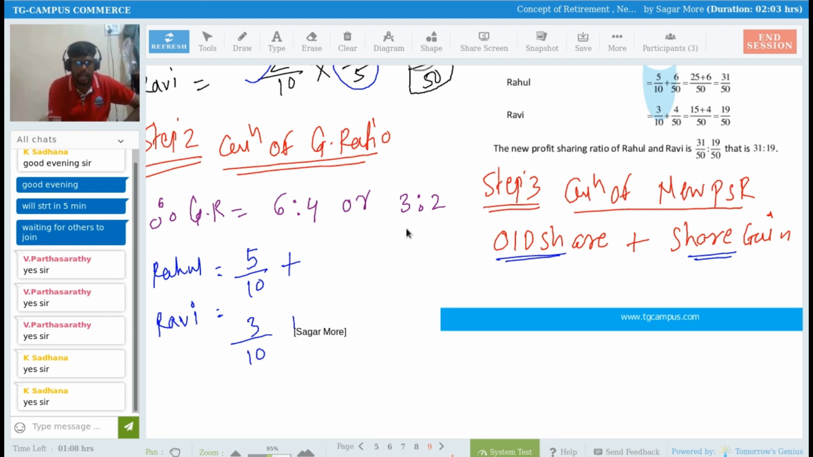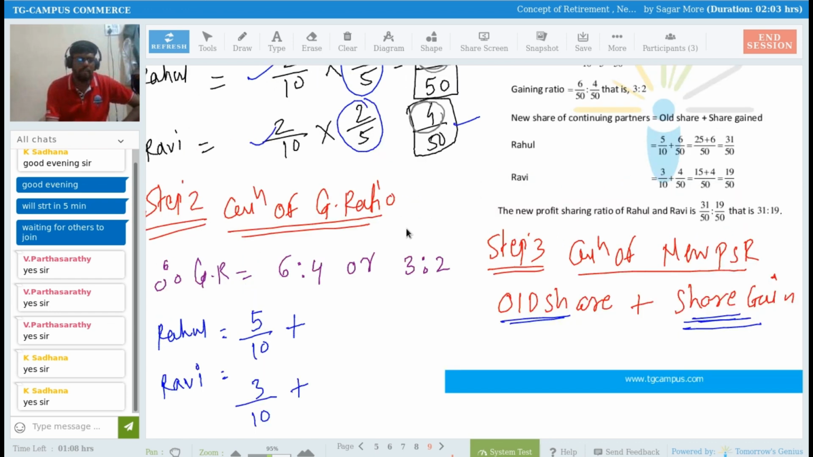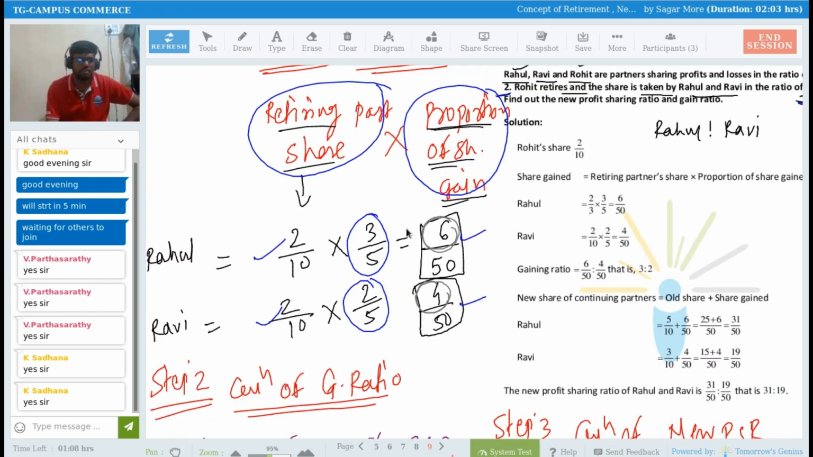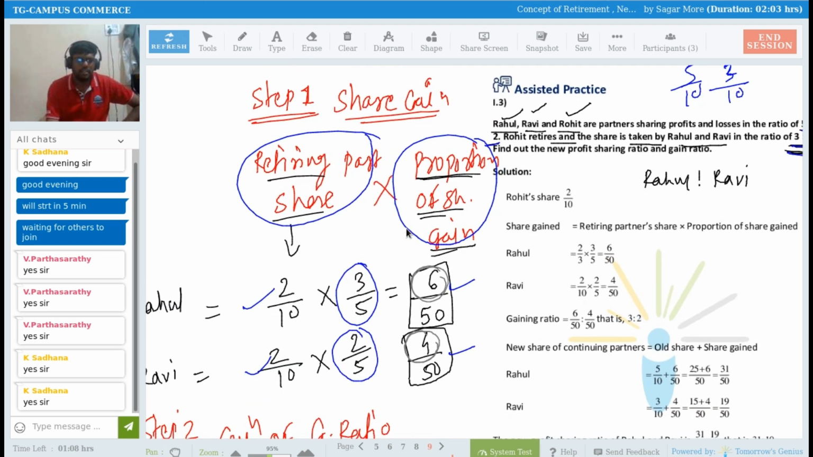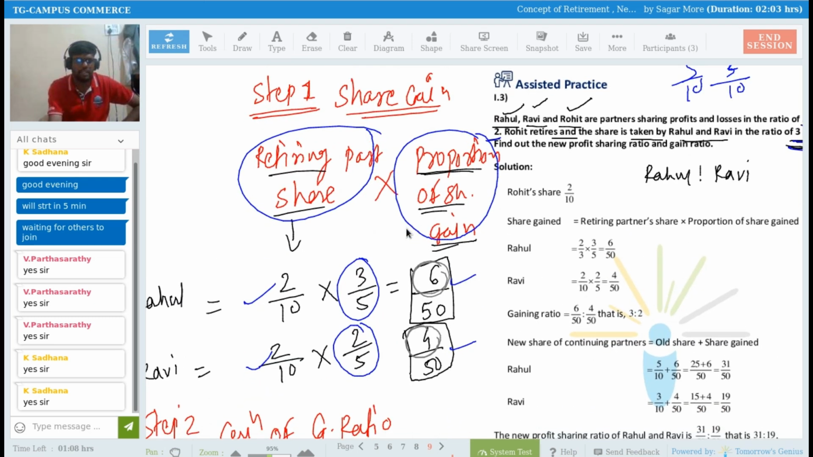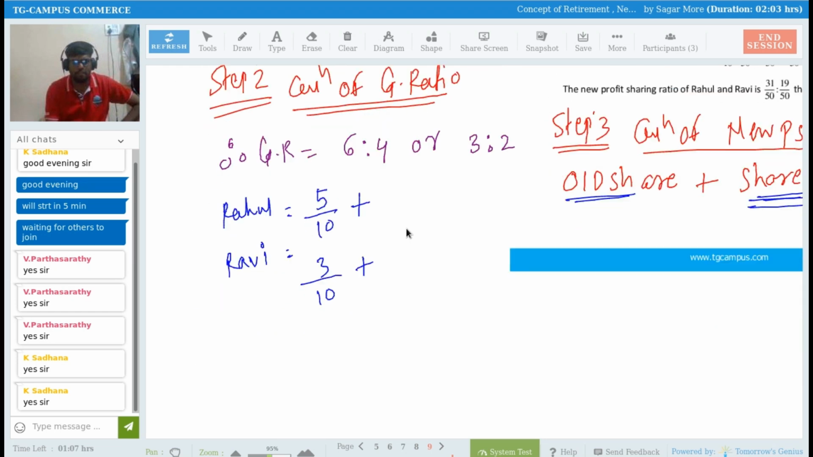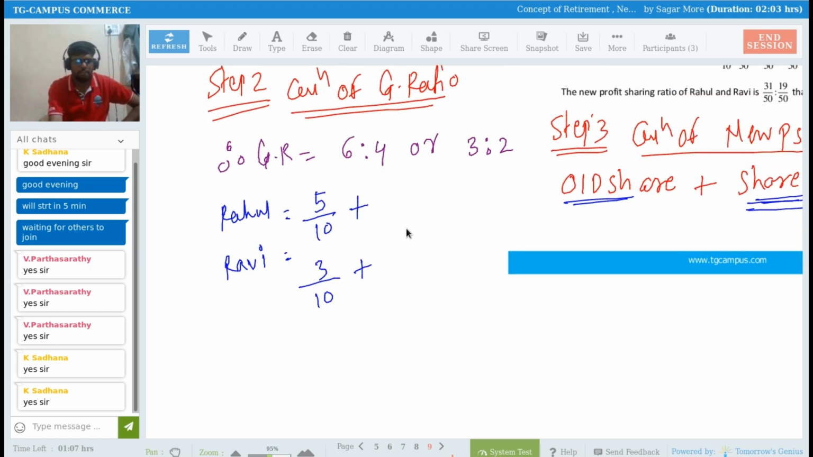And in these, we are going to add what? We are going to add share gain. Share gain you have already calculated in step number 1. The share gain for partner Rahul is 6 by 50 and for partner Ravi is 4 by 50. That simply we have to add: 6/50 and 4/50. And now we have to solve this.